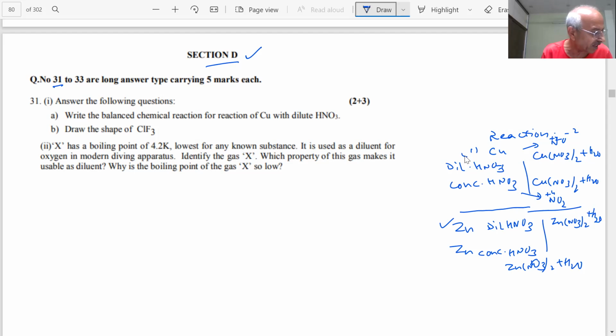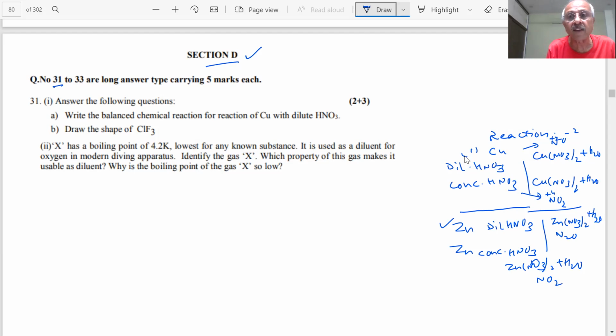Now, what are the products in the two cases? What gas will be there with concentrated nitric acid? You will get NO2. And with dilute nitric acid, what you get is N2O. This is the difference, note it down. So these four reactions are important. Any can be asked in the paper. Be careful because this is very, very important.